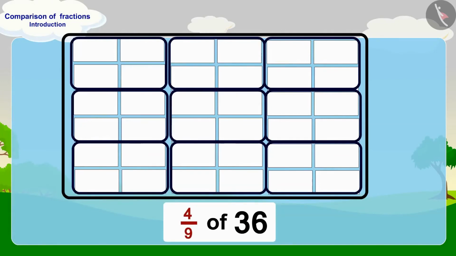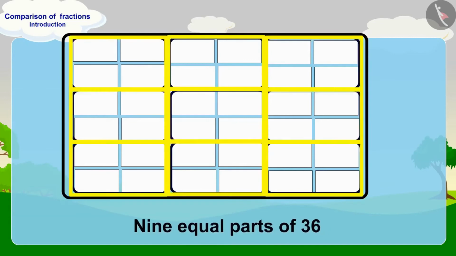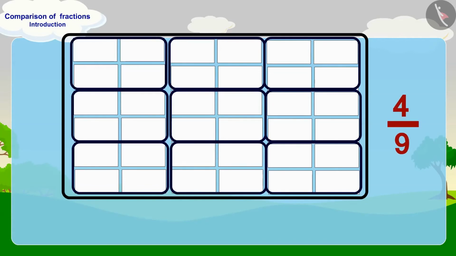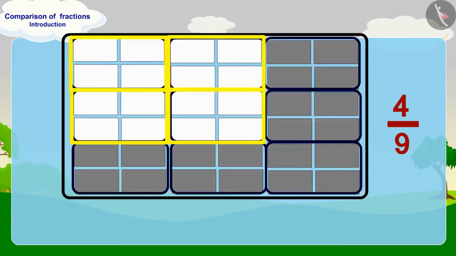Bhola has written his name on 4/9 parts of 36. For 4/9 of 36, we will divide 36 into 9 equal parts. In this way, each part will have 4 pieces of paper. And in 4/9, we are taking 4 of these 9 equal parts.